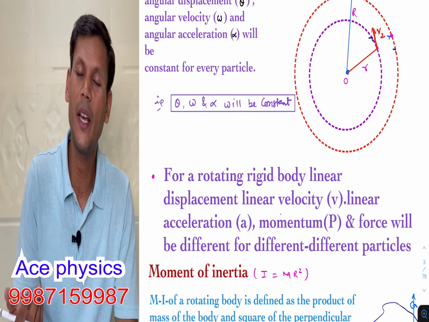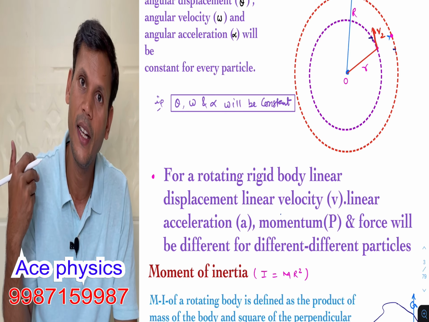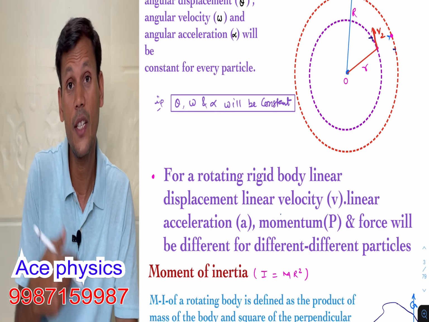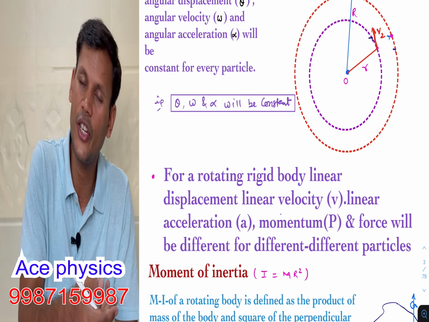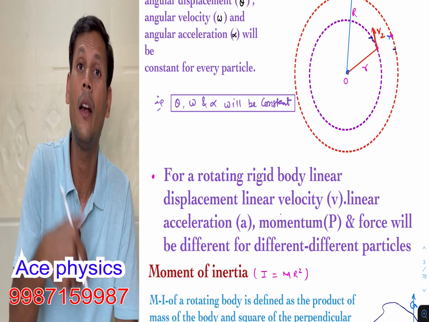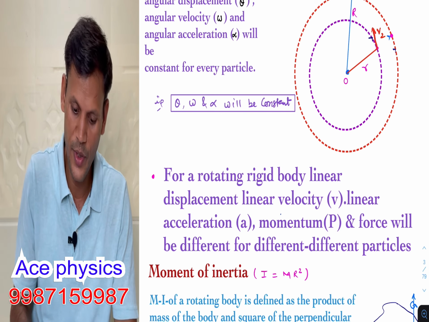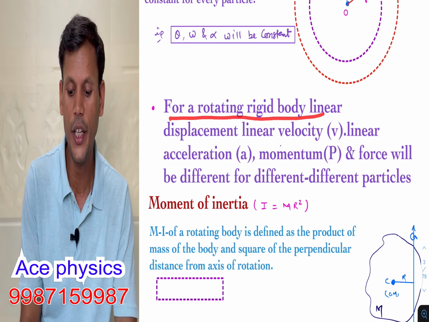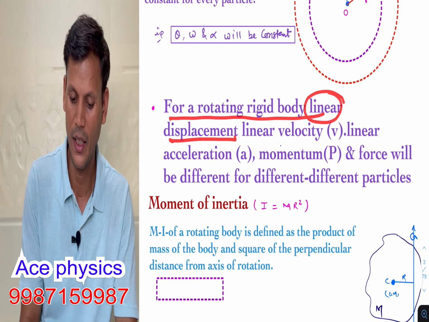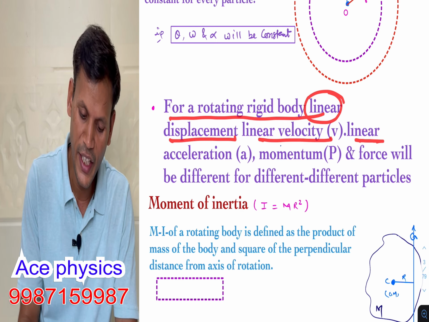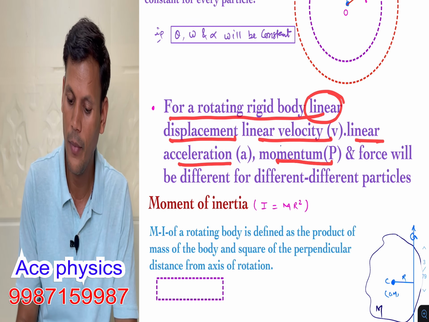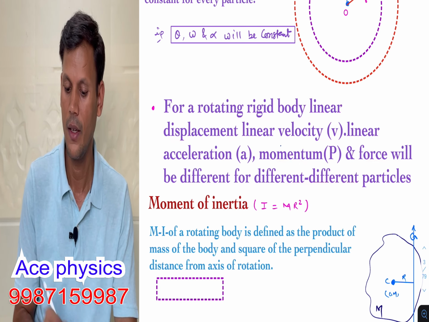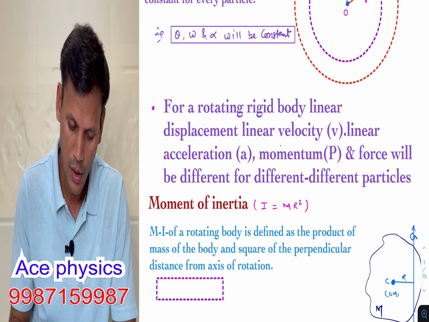And linear के terms में क्या क्या है? Linear velocity है, linear displacement है, linear acceleration है, then force is mass into acceleration. Since acceleration is different, force also will be different. Momentum, these all the terms will be different for different particles. So for a rotating rigid body, linear displacement, linear velocity, linear acceleration, momentum and force will be different for different particles. These all the terms we have to remember.